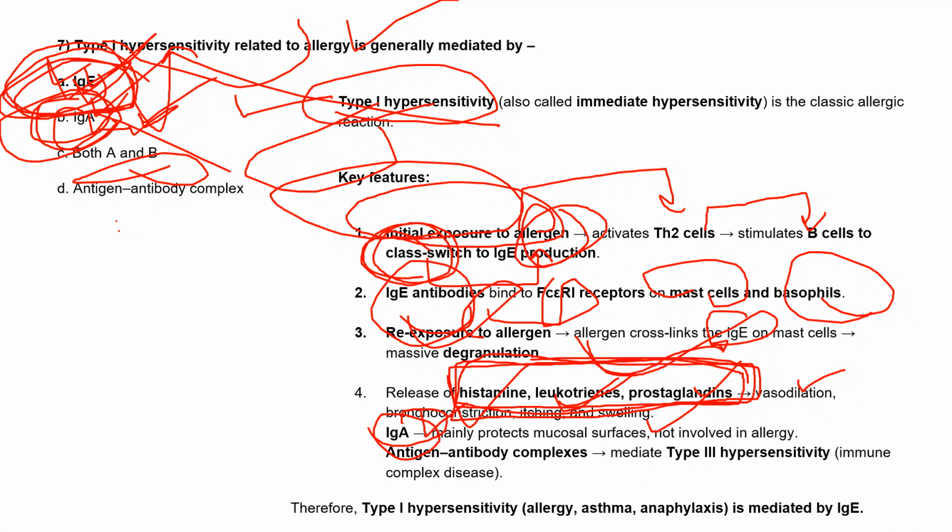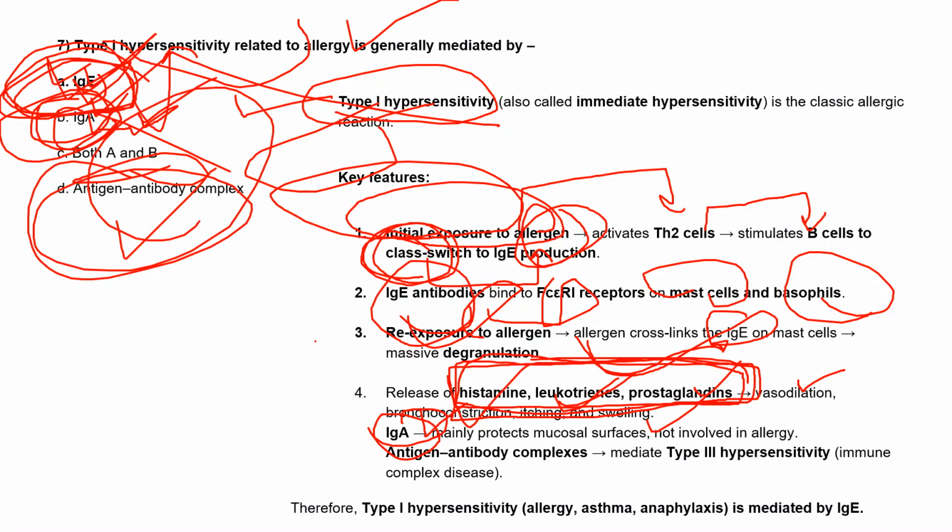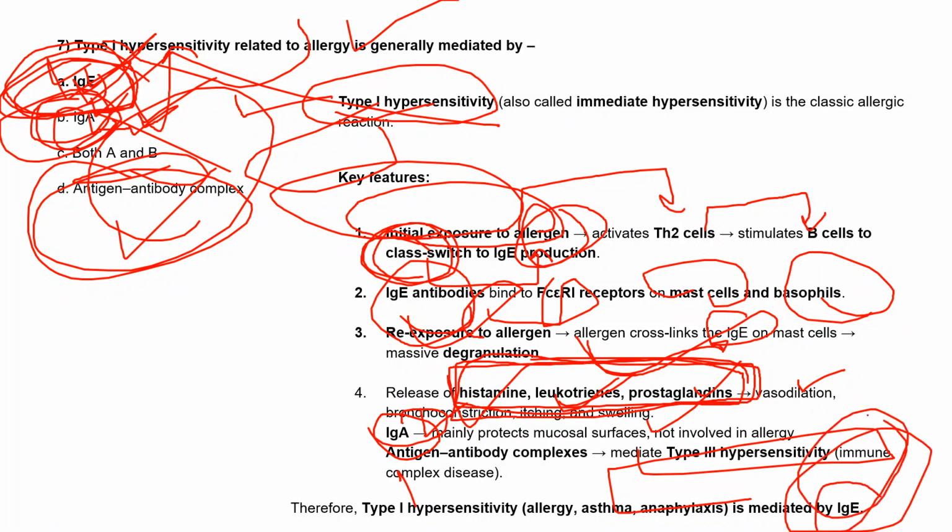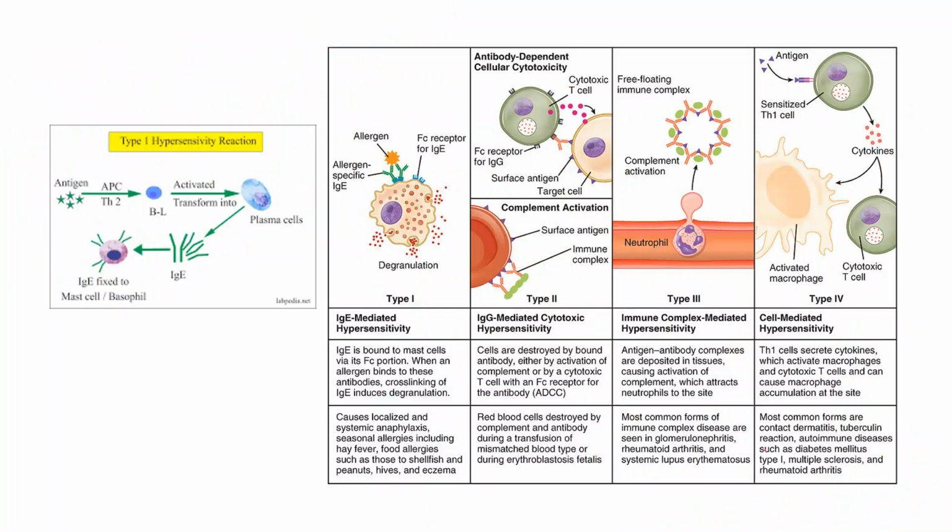And after that, antigen-antibody complex. We know that the antigen-antibody complex mediates type 3 hypersensitivity. We'll see how this type 3 hypersensitivity works. So only type 1 hypersensitivity is mediated by which kind of antibody? This IgE, which normally acts with the receptors present on the mast cells and the basophils, and then they'll cause this allergy, right?